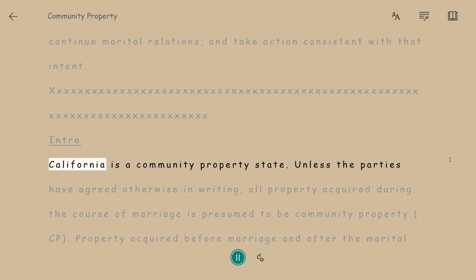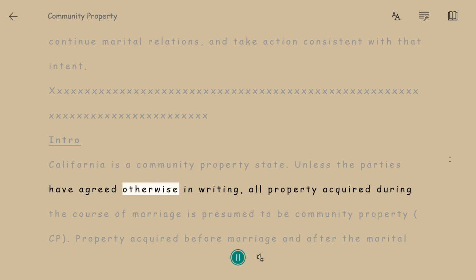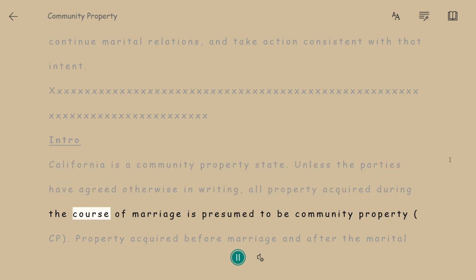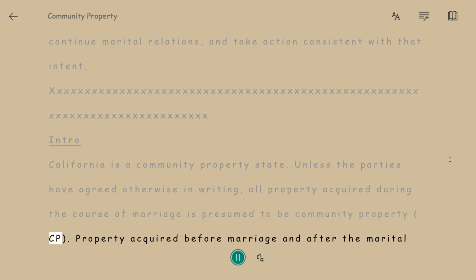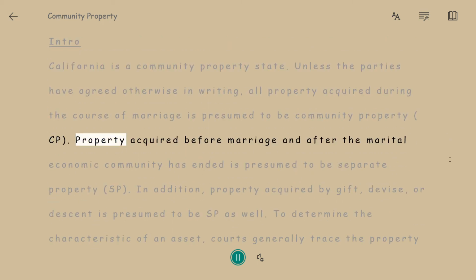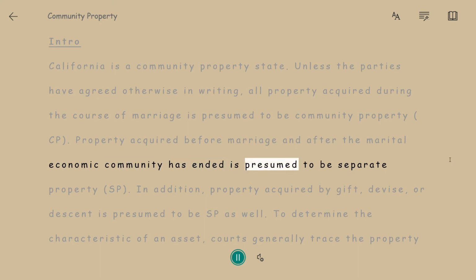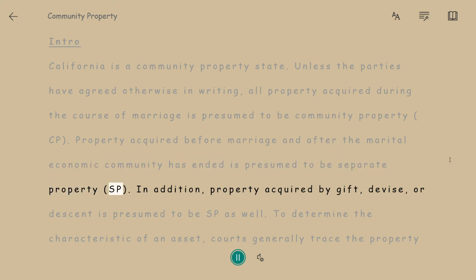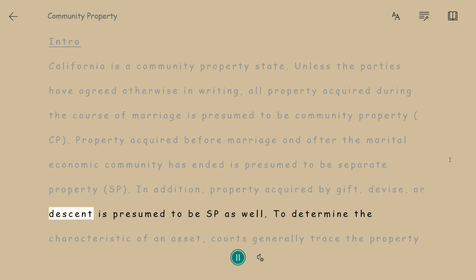Intro. California is a community property state. Unless the parties have agreed otherwise in writing, all property acquired during the course of marriage is presumed to be community property, CP. Property acquired before marriage and after the marital economic community has ended is presumed to be separate property, SP. In addition, property acquired by gift, devise, or descent is presumed to be SP as well.